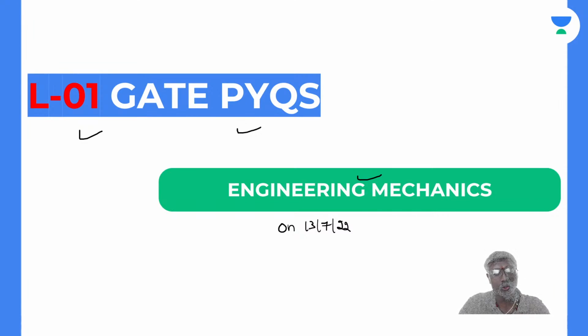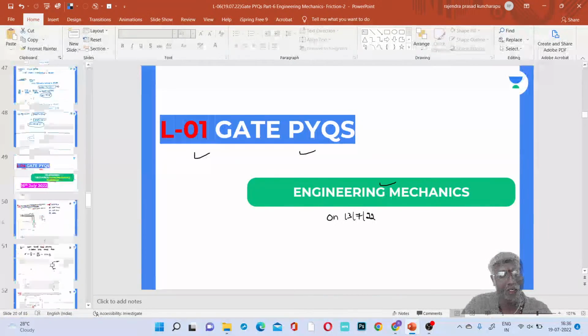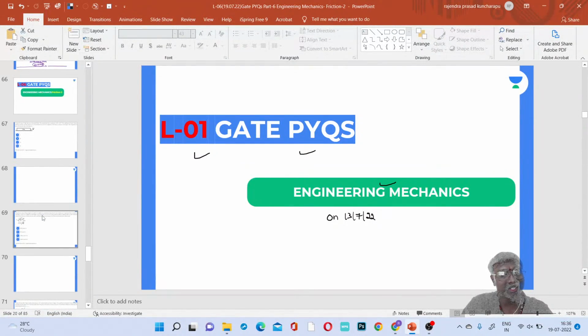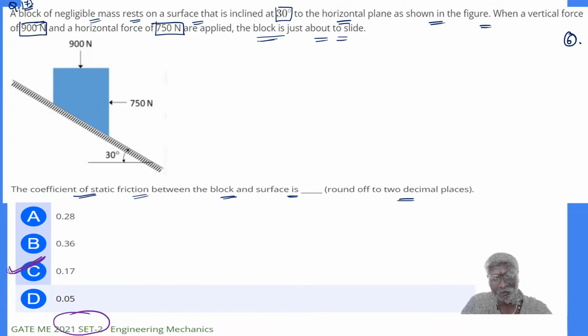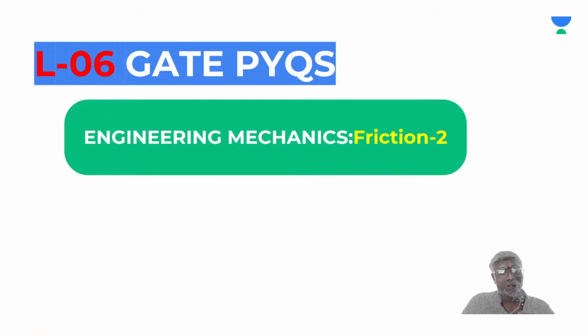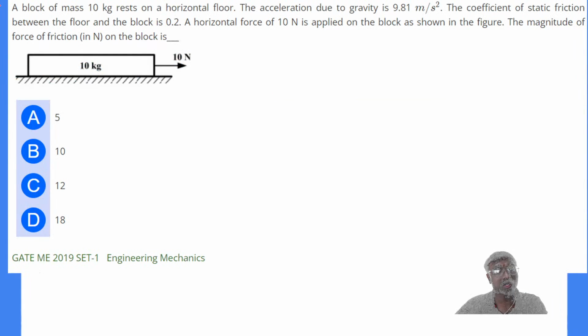Coming to our discussions, what were we discussing? Some questions we have already completed. How many questions have we done? Question number 17 we did in the previous class. So this is lecture 6, GATE PYQs, question number 7. Now we will be solving question number 18. So this is the first one.